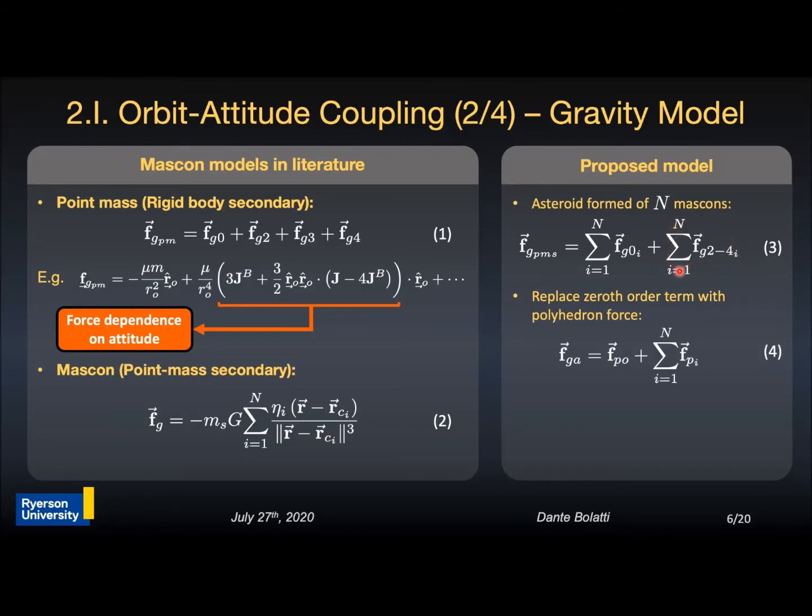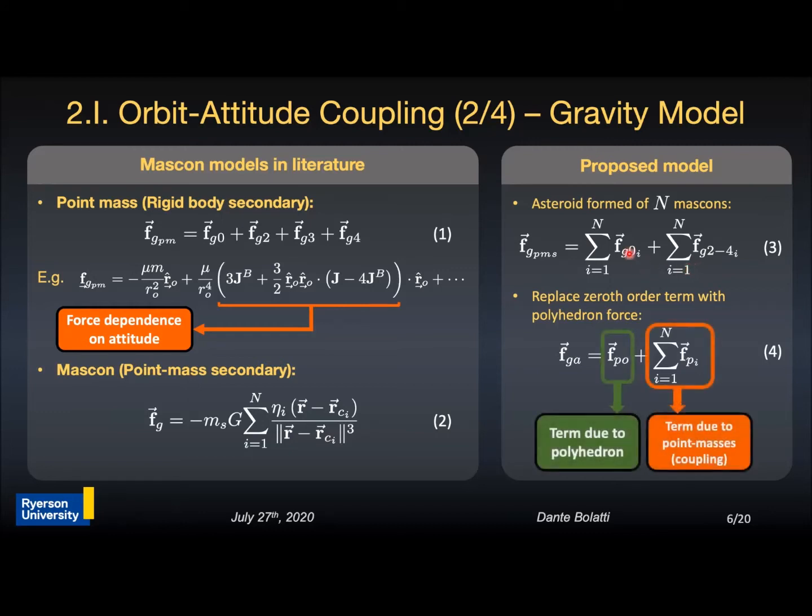This is considering the coupling effects. So in order to increase the resolution of this model, we replace the first term by the polyhedron force, effectively capturing the highly regular shape of the asteroid with high definition and keeping the coupling terms due to the multiple point masses inside the asteroid shape.